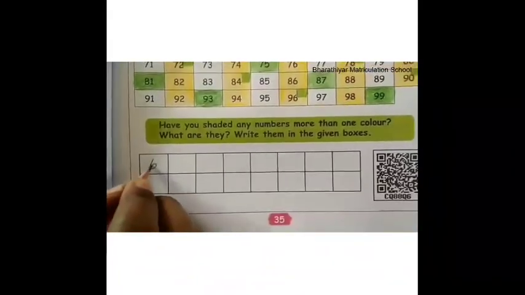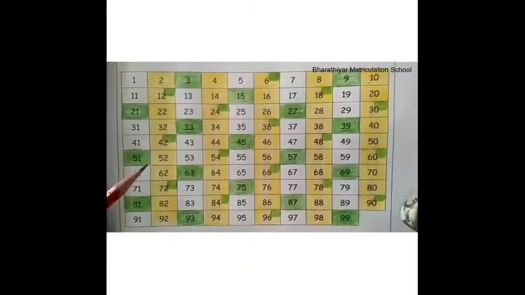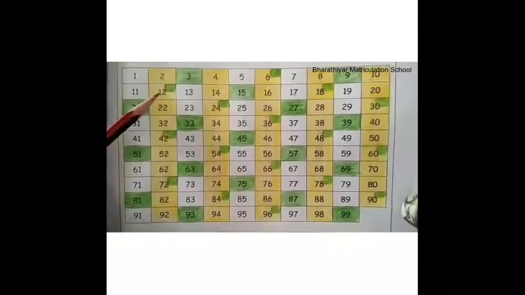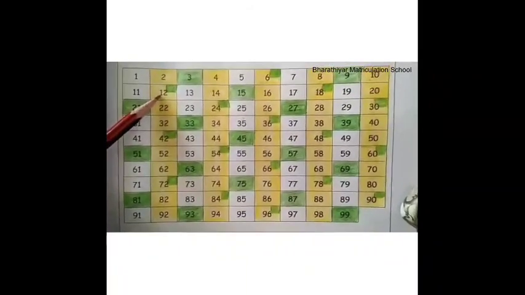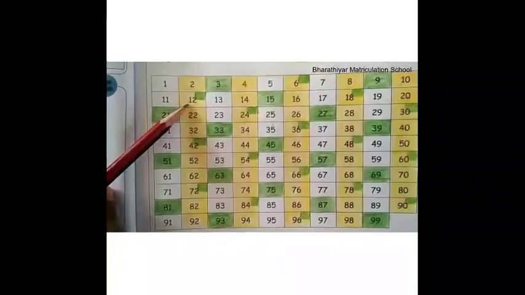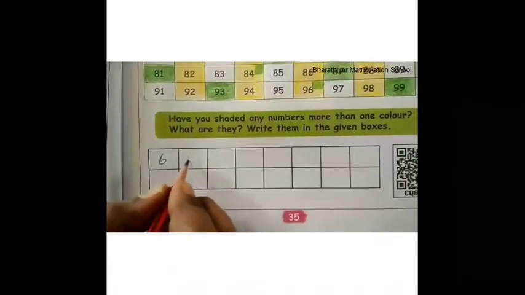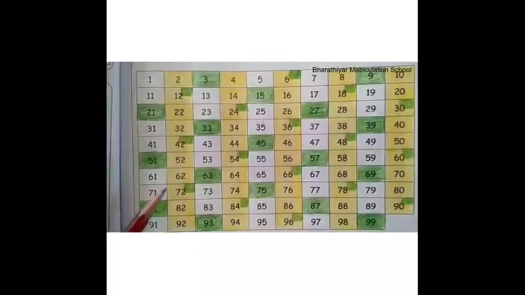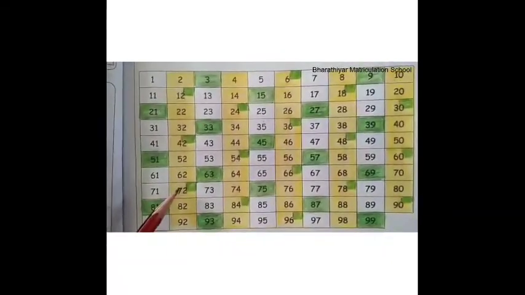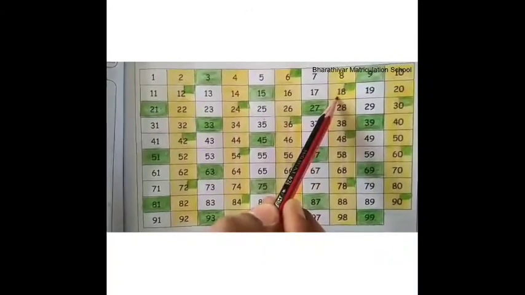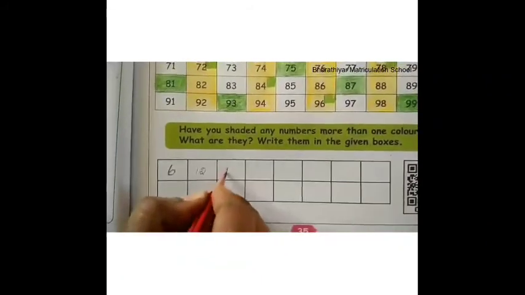So, write 6 here. Then, which number is colored with both yellow and green? Yes, number 12. So, write 12 here. Then, which number? Number 18. So, write 18 here.